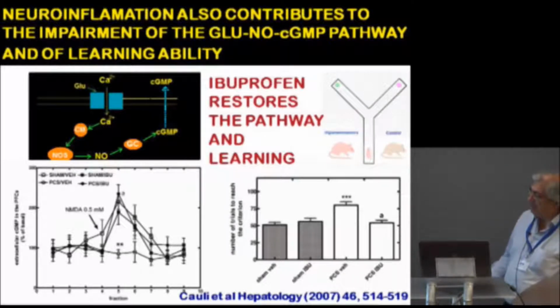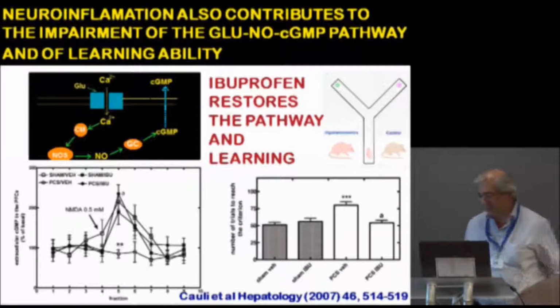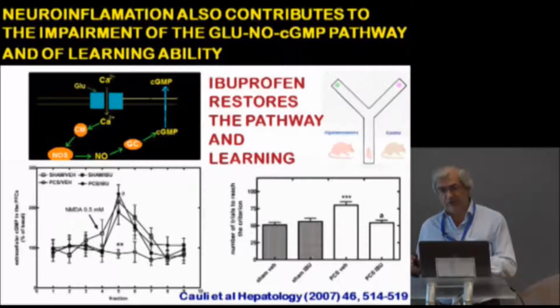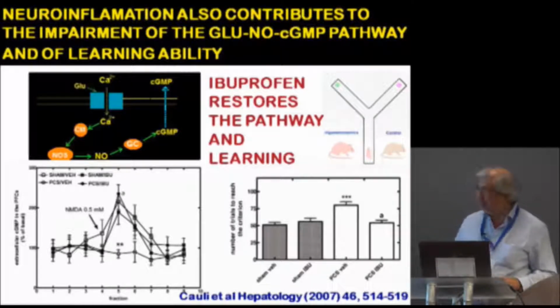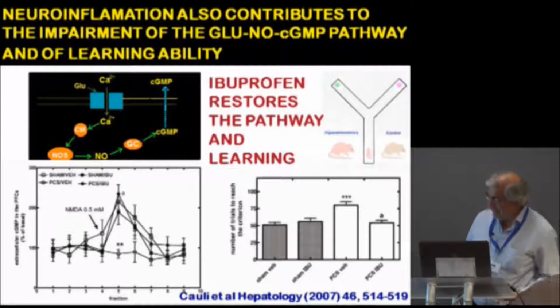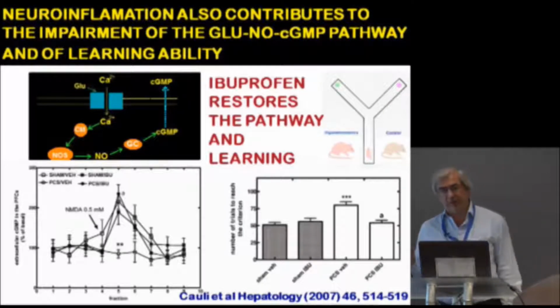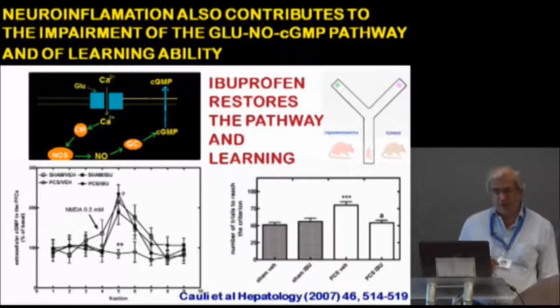Rats with portacaval shunt need more trials than control, and if we treat them with ibuprofen, this restores the function of the pathway. Therefore, neuroinflammation also leads to impairment of the function of the pathway and of learning ability. However, in these studies, the treatment with ibuprofen reduced inflammatory factors but did not eliminate hyperammonemia.